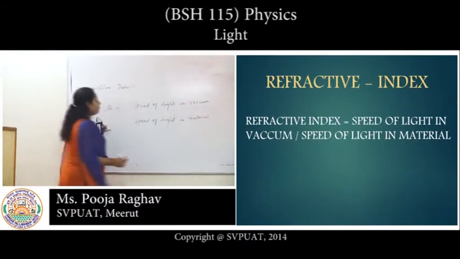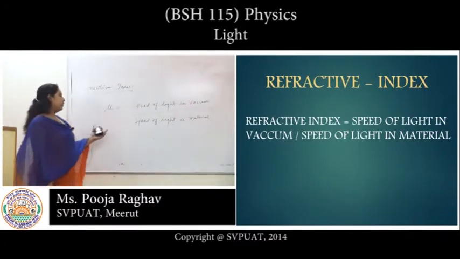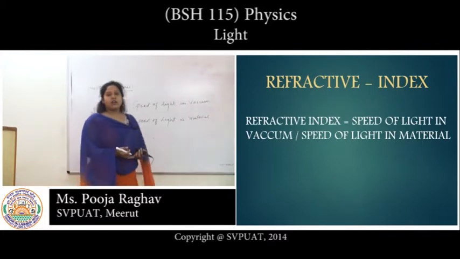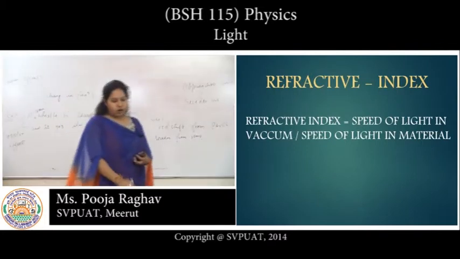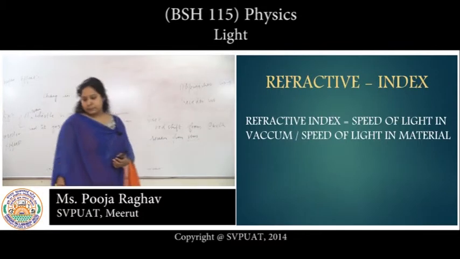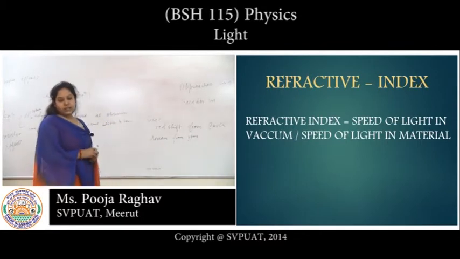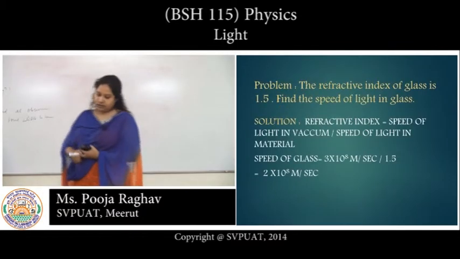That means if we want to calculate the speed of light in glass, air or water, then we can calculate it easily from this formula. We have an example of it.